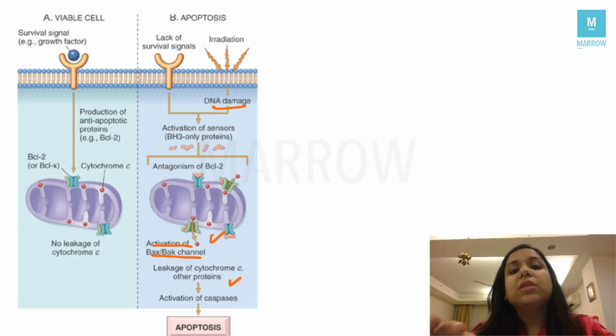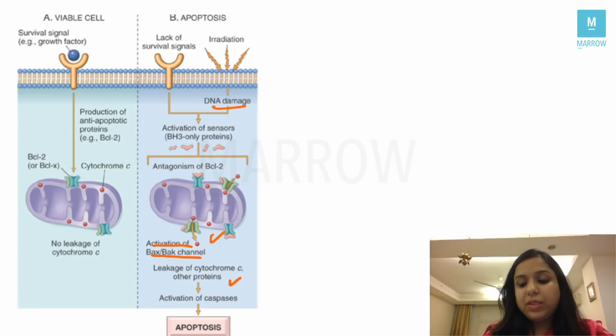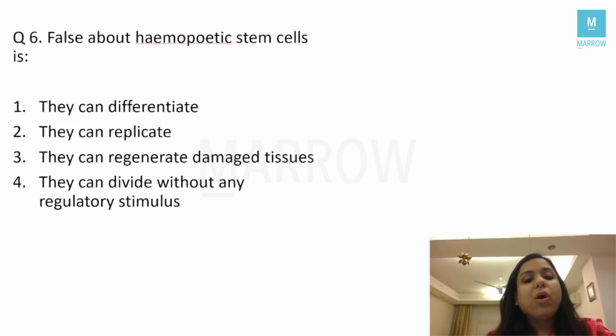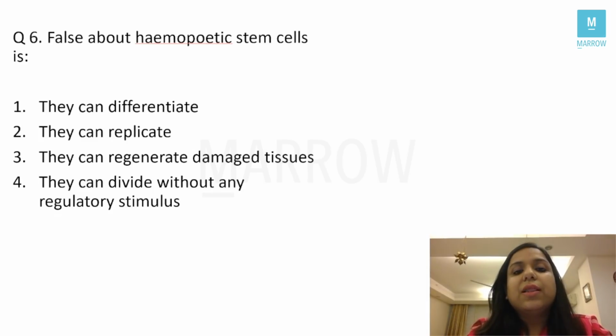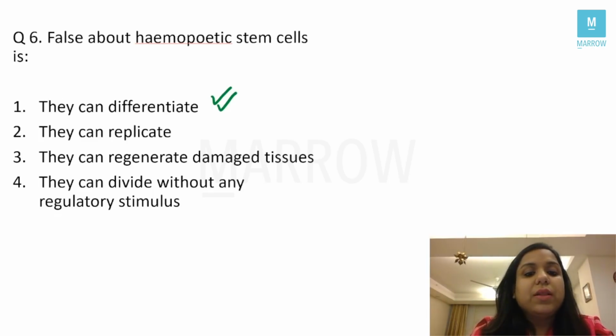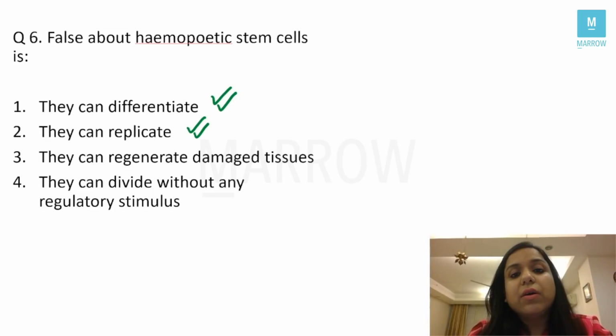Please remember, students, never leave any point from this topic of apoptosis. Very, very important. Let's move to the next question. False about a hemopoietic stem cell is, right? Also a very, very common sense question. Which of the following is false, right? For a stem cell, they can differentiate. All of us know that stem cells can differentiate into various lineages. That's the property. They can replicate. Obviously, they are provided with a very good capacity of replicating again and again.